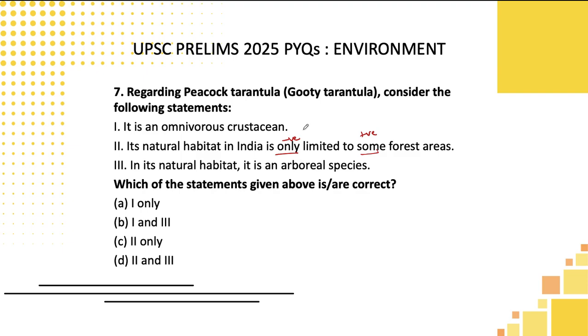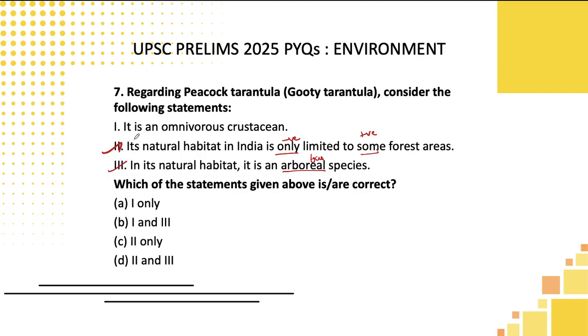Why not, students? It is a some is a positive keyword. So what they are telling, logically it will be correct only. Second is surely correct. Third one, in its natural habitat, it is an arboreal species. We know arboreal species means that particular bird or animal will be living on the tree only. So this particular peacock, high possibility it could live on the tree.